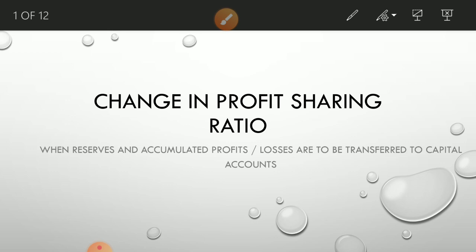Today we will discuss two types of reserve, because they are specific reserves, not general reserve. A specific reserve is one made for a particular purpose, and we have to use that money only for that purpose. That reserve is called a specific reserve. Understood?